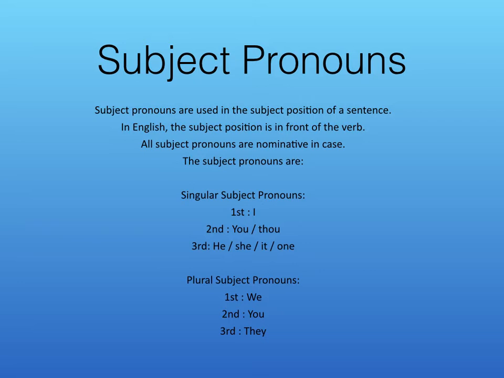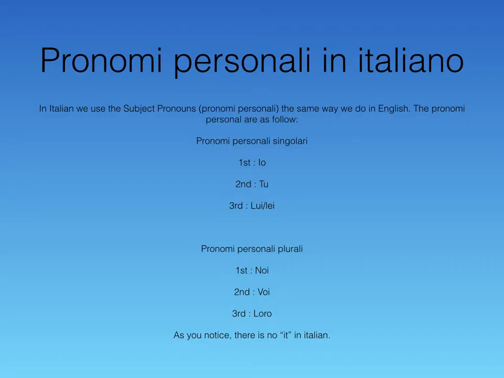Now, here are the subject pronouns in English. You have two categories. You have the singular subject pronouns, I, you, he, she, it, or one, and the plural subject pronouns, we, you, they. Well, you can see that in Italian it's the same. You have the pronomi personali singolari, io, tu, lui, lei, and i pronomi personali plurali, noi, voi, loro. And as you notice, there is no "it" in Italian.